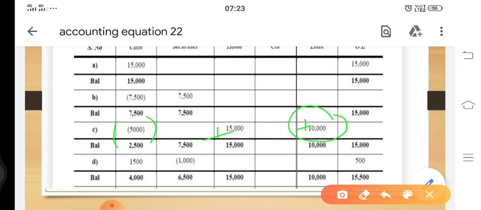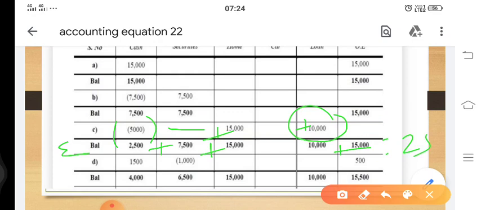Now let's check our equation. Cash, which earlier was 7,500, after making a payment of 5,000, we are left with 2,500. Securities was 7,500, and since there is no addition and no subtraction, it will remain at rupees 7,500. Building got added with 15,000, so we will have building worth rupees 15,000. Loan got added with 10,000, and capital was already having a balance of 15,000. So 10 plus 15 comes to 25.